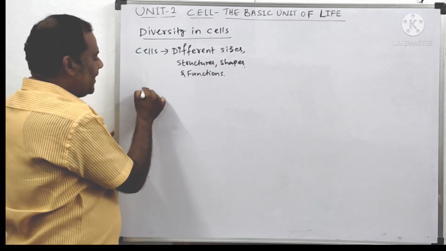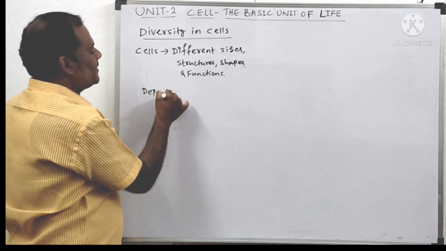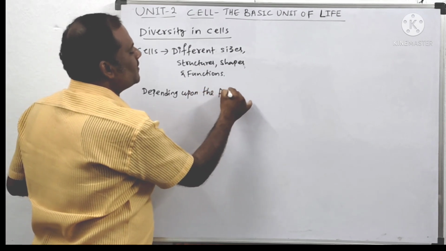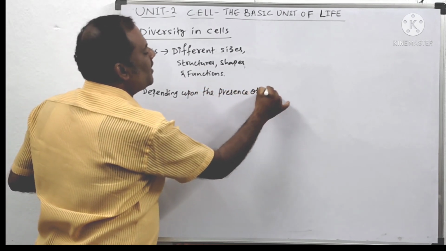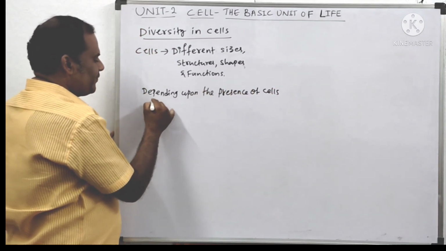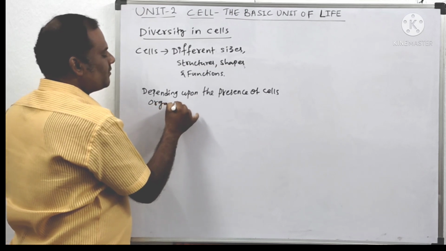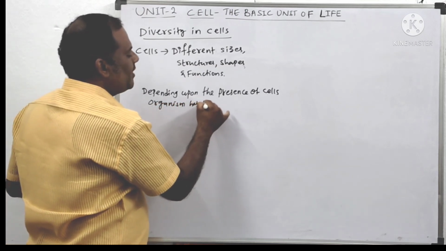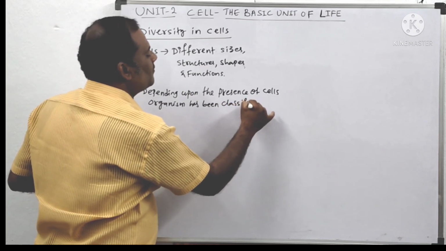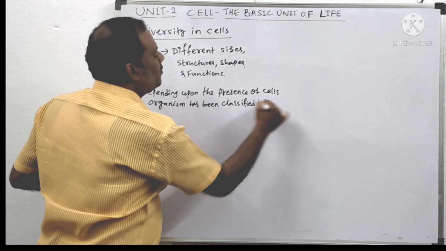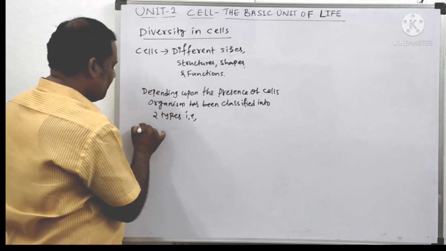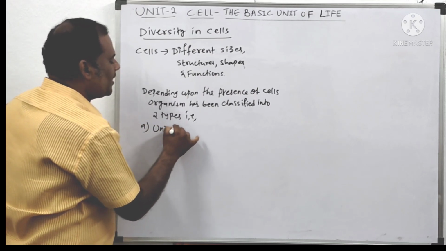So depending upon the presence of cells, organisms have been classified into two types. The first one is unicellular organisms.